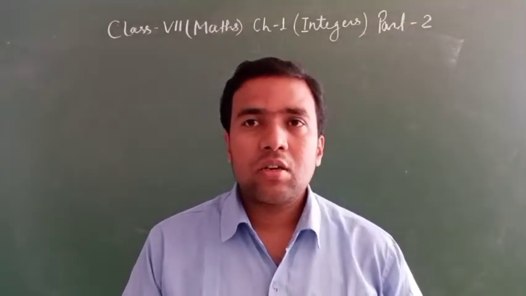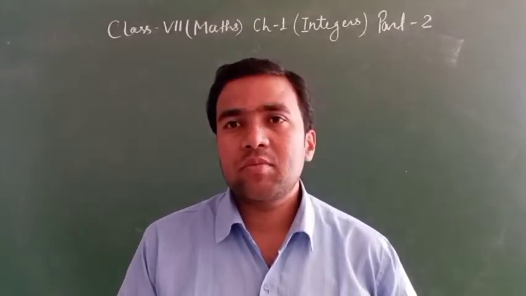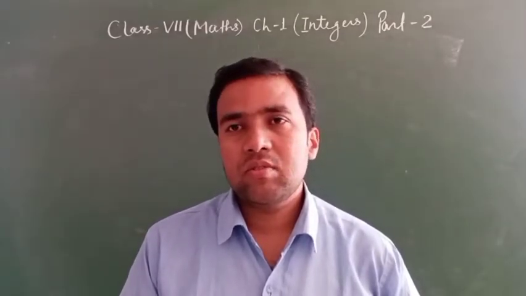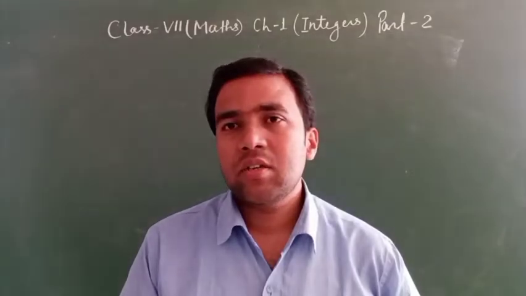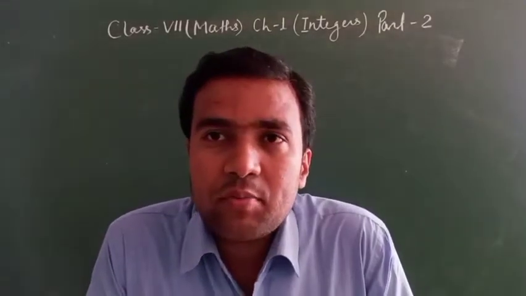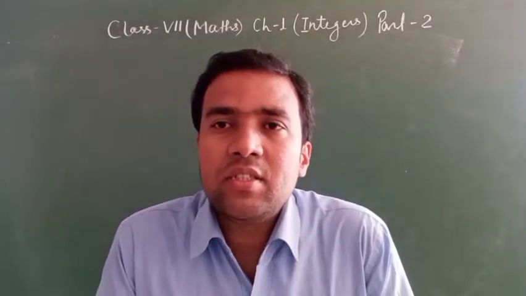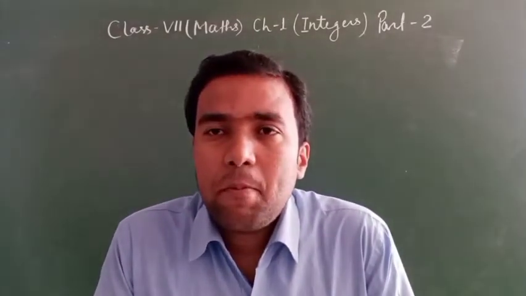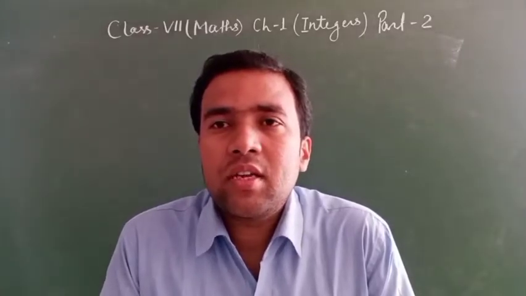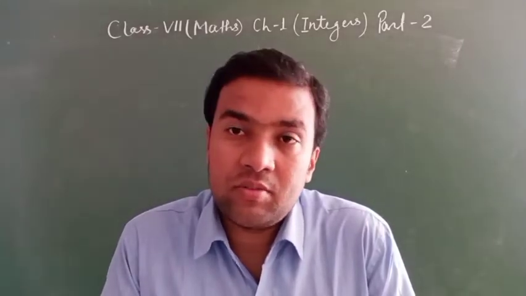Integers: all the negative and positive numbers with 0 are called integers. Clear? How many types of integer? Two types, positive integer and negative integer. If any number is given and the sign in front is not given, it means that it is a positive integer.